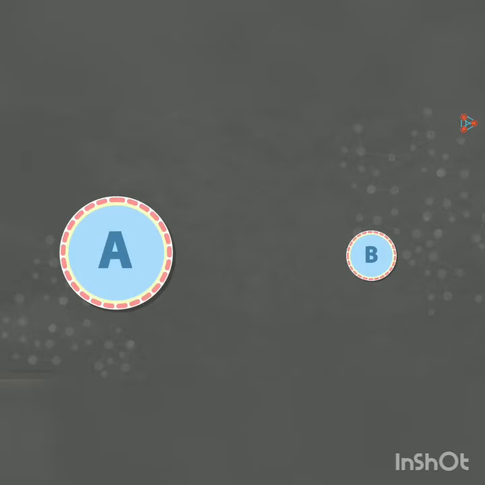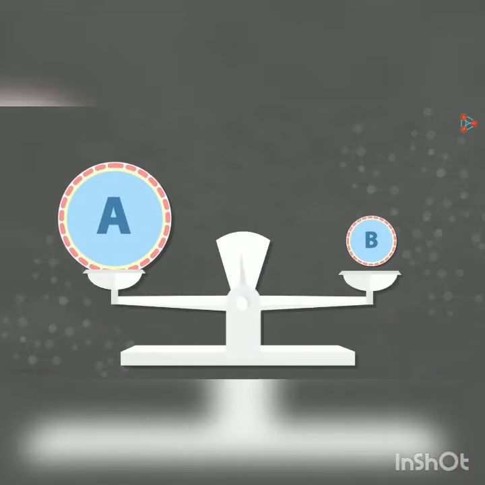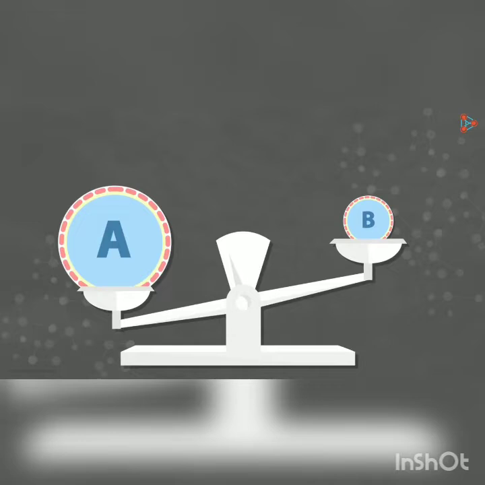Imagine we have two objects, A and B. Object A weighs around 12 kilograms, is what we know. But we do not know the weight of object B, and that's what we need to find. How do we find that out? We just have a weighing balance with us. Let's put them on either side of the balance and see what happens. Clearly, object A is heavier.